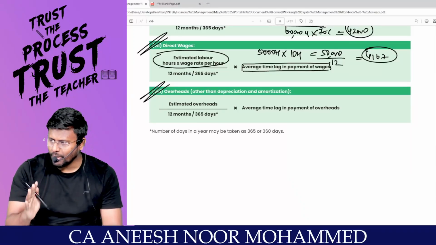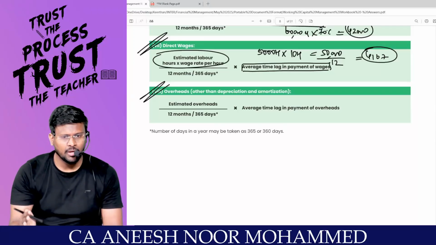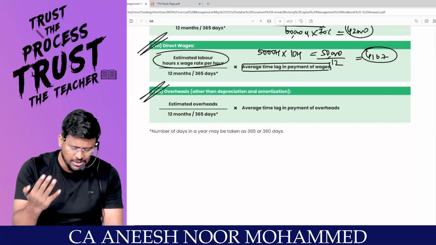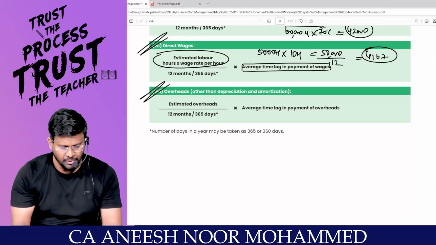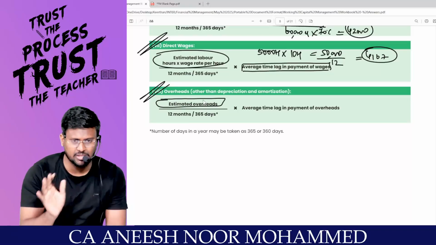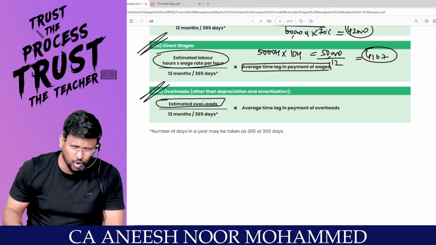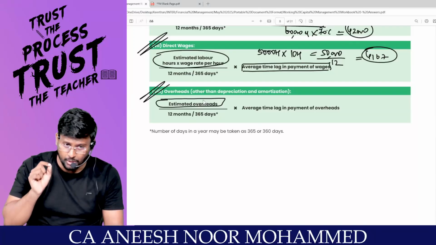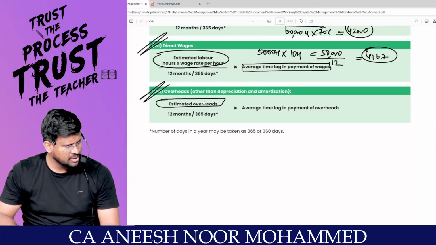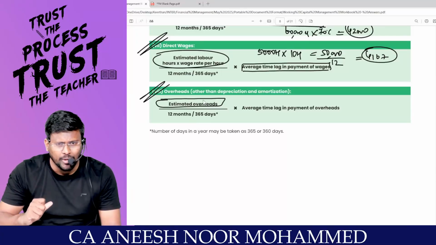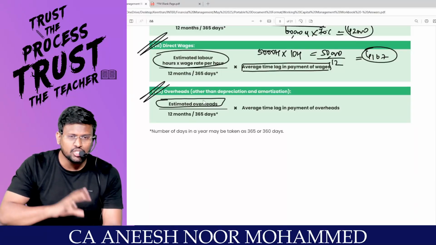That rent you will not pay on the first day of a month. You will ask the landlord, please wait till the end of the month. Right? So what is the estimated overhead? This is not unit based. You know in costing that variable cost will move according to the units, whereas the rent will not move according to the units. That's why it is not based on units.